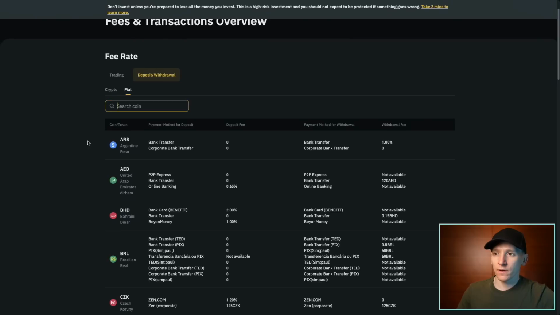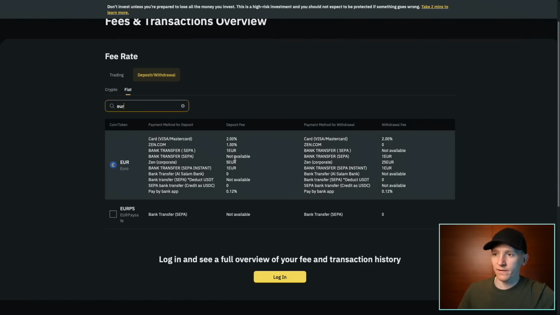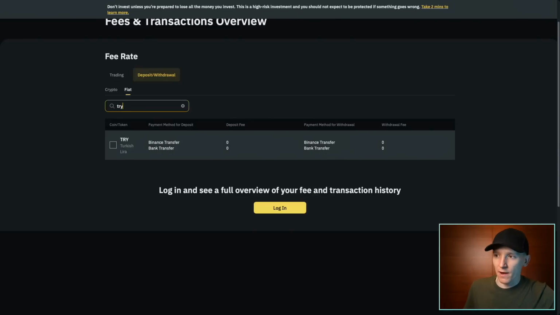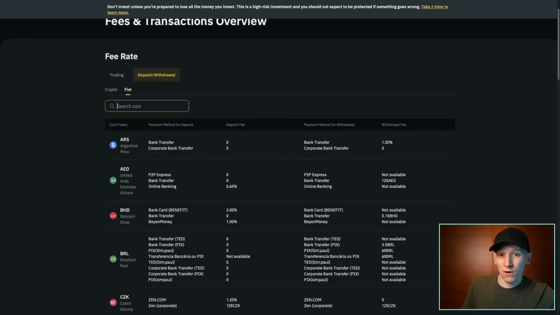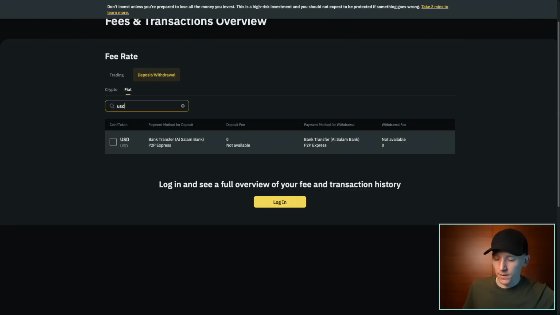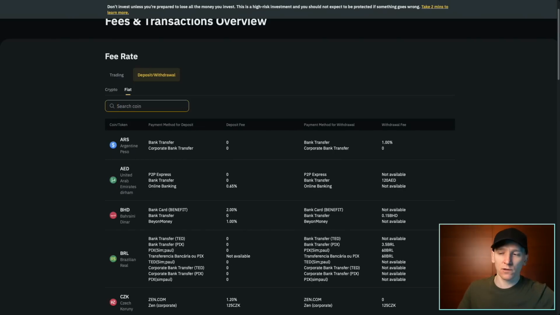For Binance, you can go to this page and just type in your fiat currency. So for example, euros, you've got some decent options here. Turkish lira and some others are very decent. For Binance.com, USD not available. Now, if you're in the US, you should use Binance.us, which is obviously going to have US dollar on and off ramps. So that should be a bit easier. But Binance.us may have different trading fees as well, and it's a completely different platform to Binance.com.